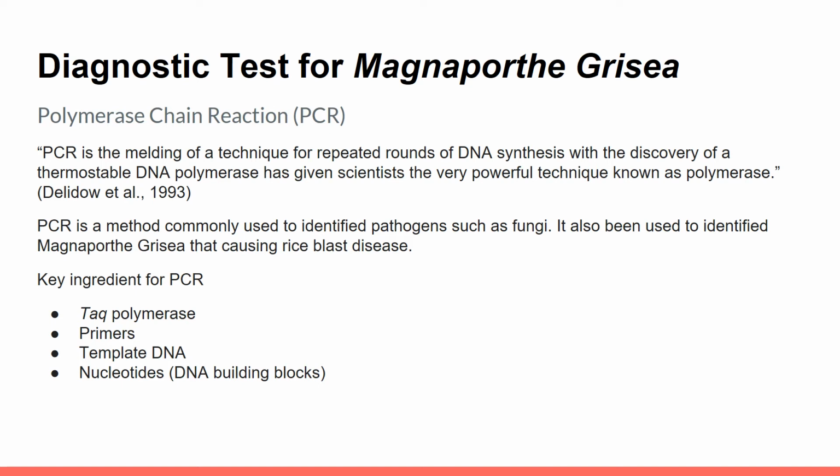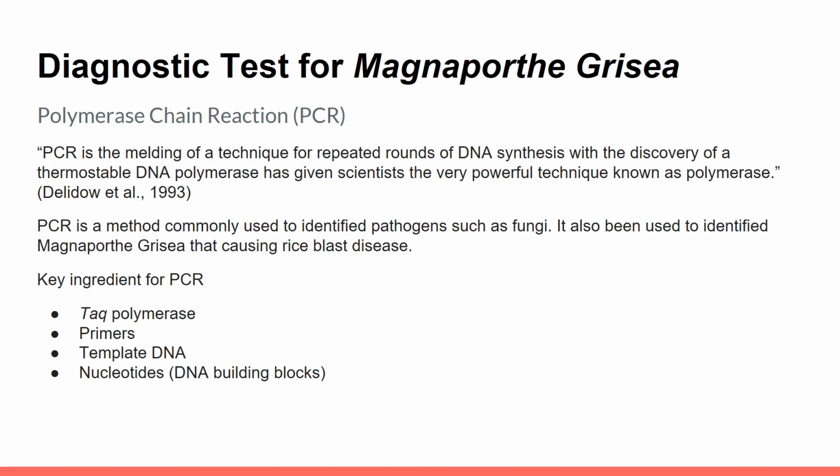Now, why do we use PCR for this disease? Because PCR is a method commonly used to identify pathogens such as fungi. It can also be used to identify Magnaporthe grisea that causes rice blast disease.